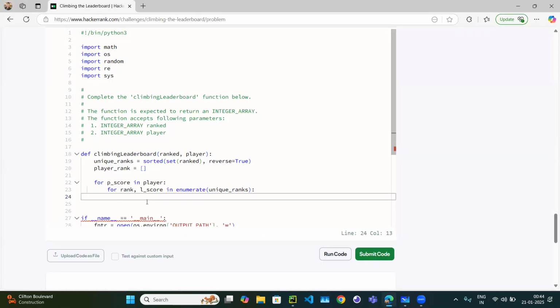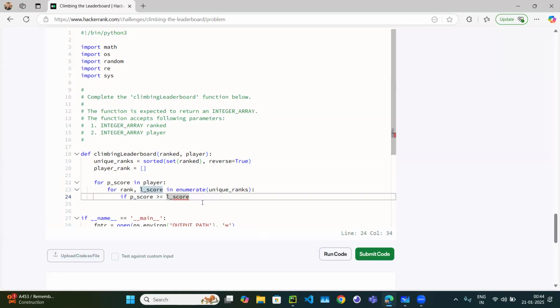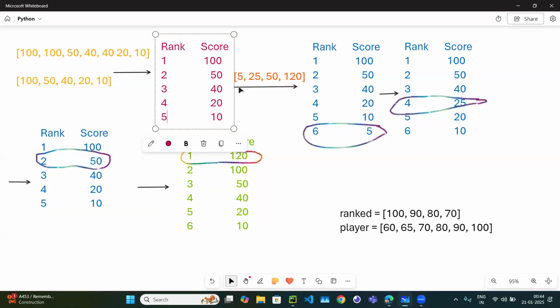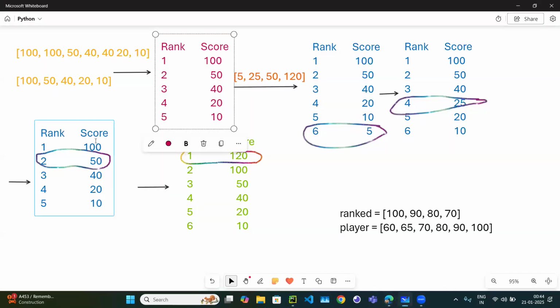Okay, now what is the next thing? We need to check if player score is greater than or equal to. All right, because we have the 50, so 50 can be greater than or equal to. So if player score is greater than or equal to, if it is greater, so let's suppose 120. Right, so 120 is greater. So what we need to do, we found the position.